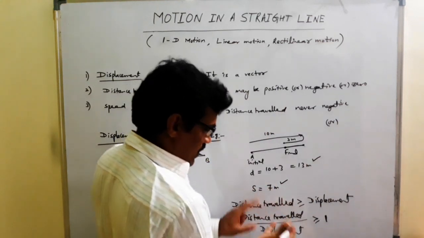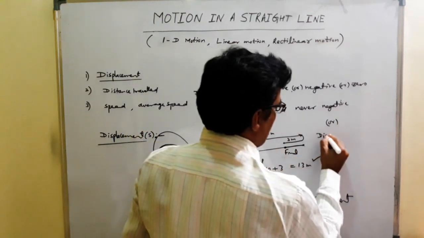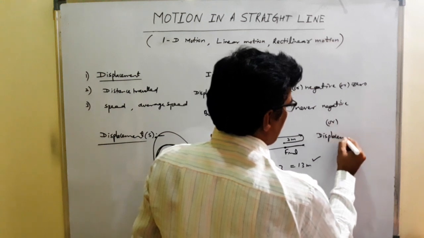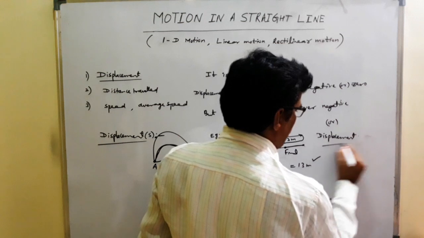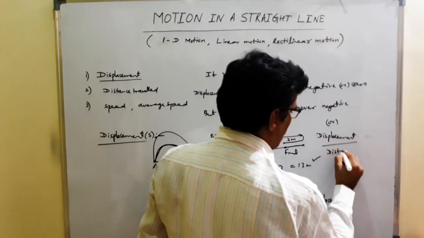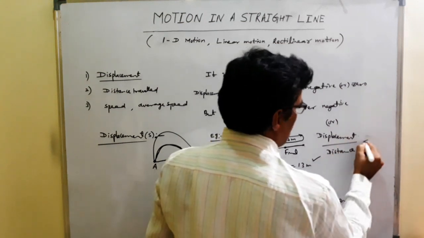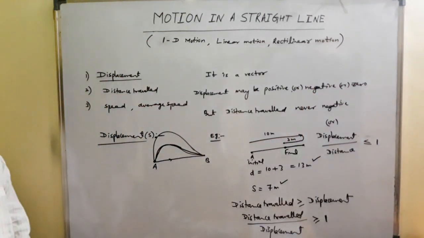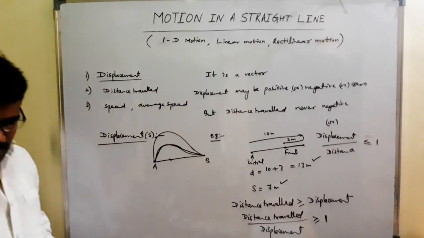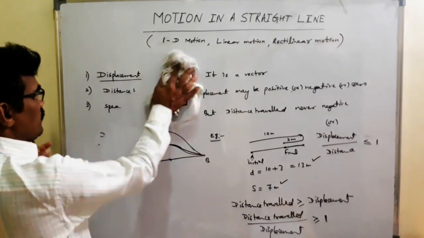Or displacement by distance traveled. Reverse the relation, what happens, sir? Displacement by distance traveled is less than or equal to 1. Okay. Okay, next, students.